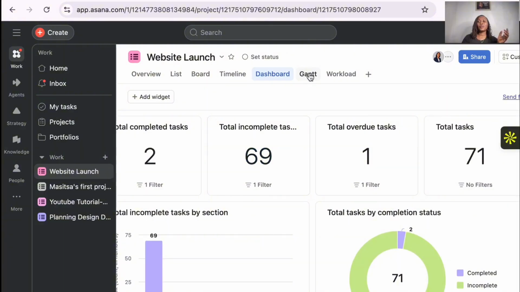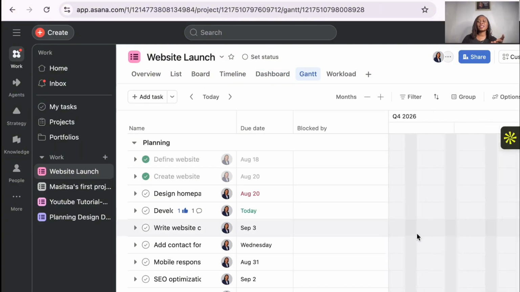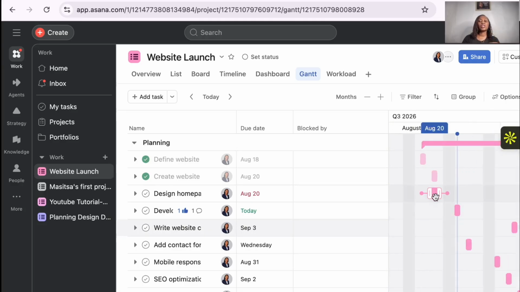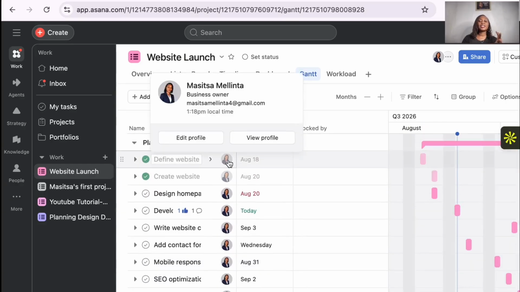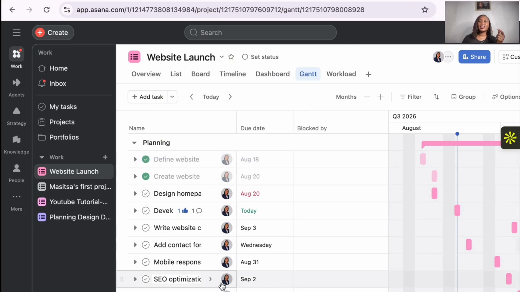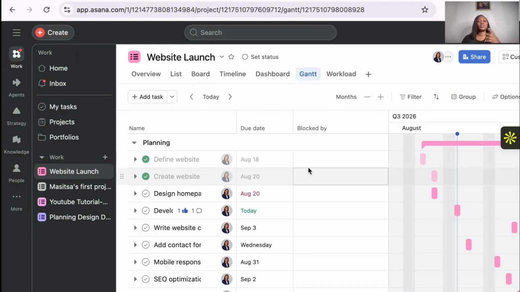All right, if you want to have a Gantt also, the same thing is going to show you on this other side what's going on. If that's what your company likes, it's going to show you what's happening. All right, the same thing. And here you've assigned. So did I show you how to assign somebody? Yes, I did. So here, this is the person that has been assigned. But if it's a company, definitely we are going to have different people here dealing with the same project. But if it's just you, it's going to show up as you have done this. It's because it's a project management tool. It's showing you where you are with your project.